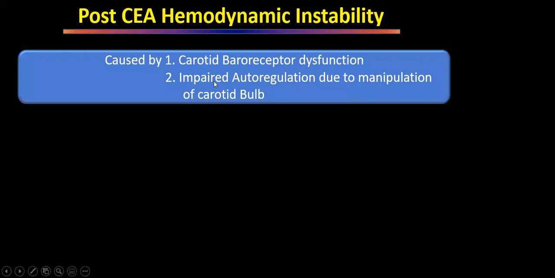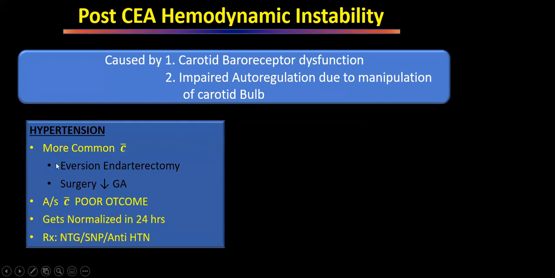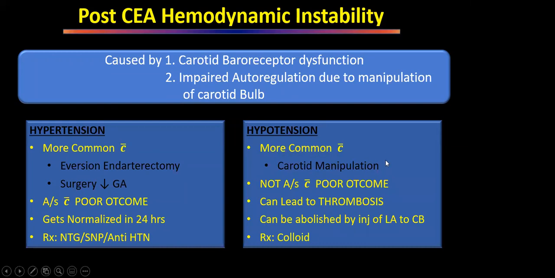Some hemodynamic instability occurs because of baroreceptor dysfunction, or impaired autoregulation due to manipulation of the carotid bulb. If it is hypertension, it is more commonly seen with eversion endarterectomy. So this is one thing we will see, whether you will do eversion endarterectomy or not. If we do eversion endarterectomy, hypertension is more common. When we perform the procedure under general anesthesia, chances of postoperative hypertension are more, and hypertension is associated with poorer outcome. Treatment is always symptomatic.